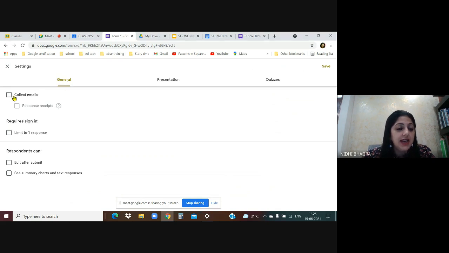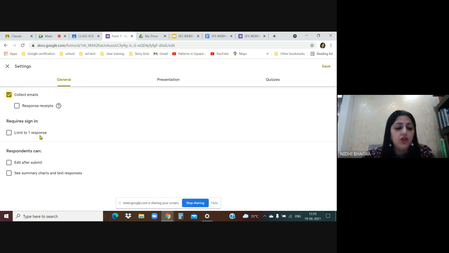General, collect email. If you click on this setting, then the emails of the recipients will be collected. They will have to first fill in the email, then they can start filling in the form. The next option, response receipts, is basically that the respondents will receive a copy of the responses after they complete the form. So in their email ID, they will receive the response.